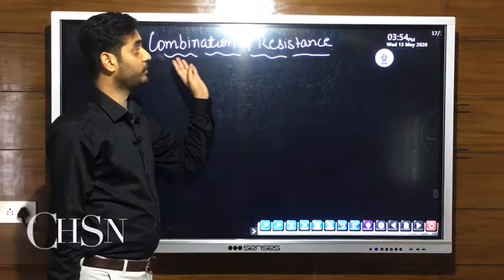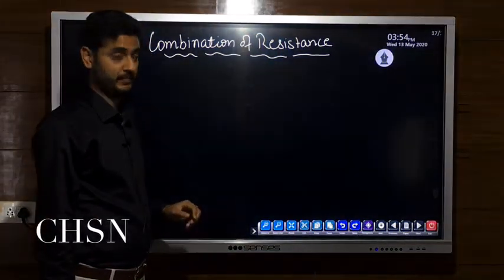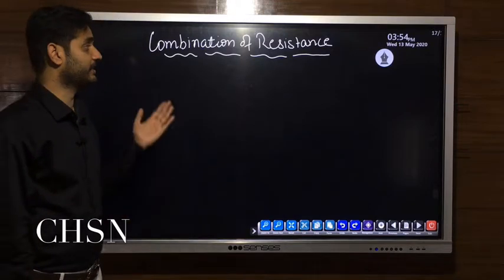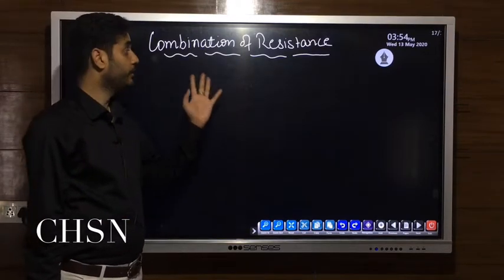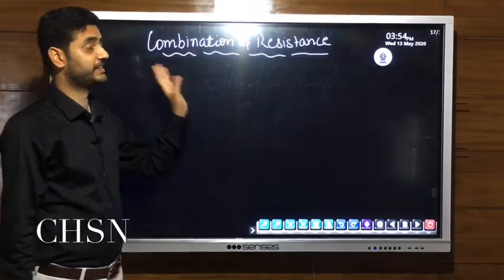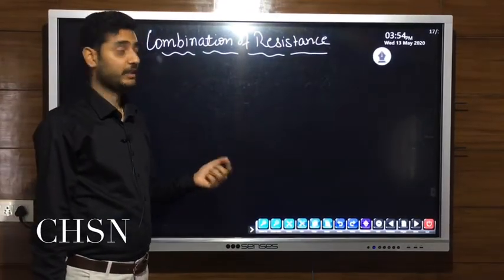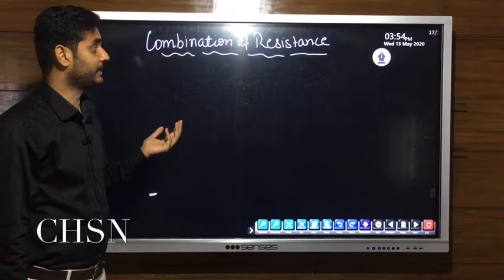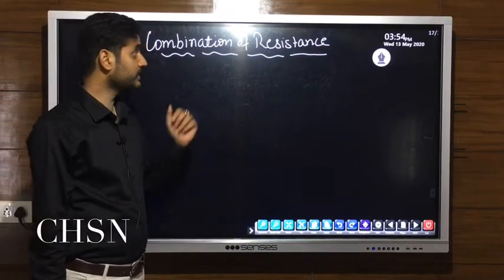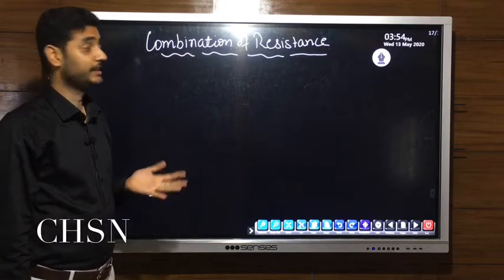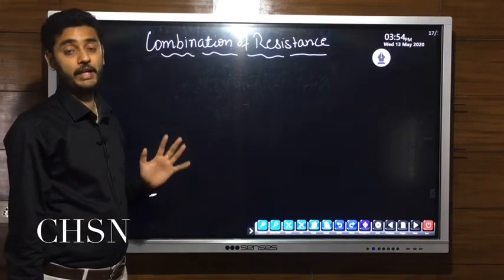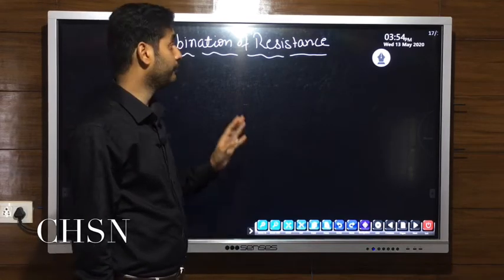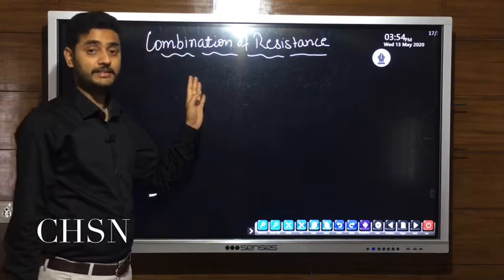Our next topic is combination of resistance. If we talk about the circuit, household circuit or the circuit in radios or television, we have to connect a number of resistances lengthwise. It depends upon the amount of current required by the circuit. If we need to increase the current in the circuit, we have to apply it in parallel, and if we need to decrease the current in the circuit, we have to apply it in series.